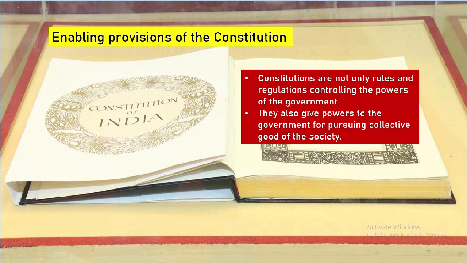But the constitution not only puts the rules and regulations controlling the powers of the government, it also gives powers to the government for pursuing the collective good of the society. So it enables the government to do the collective good of the society.